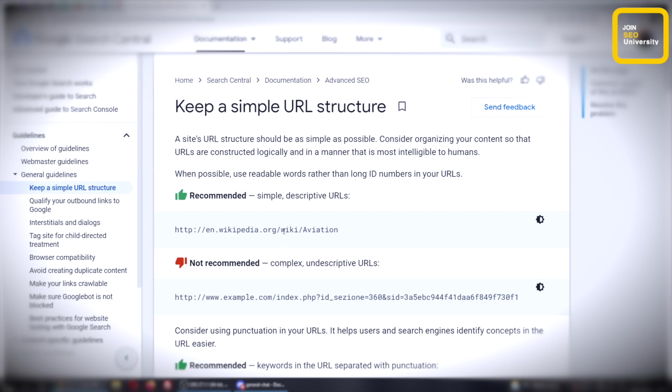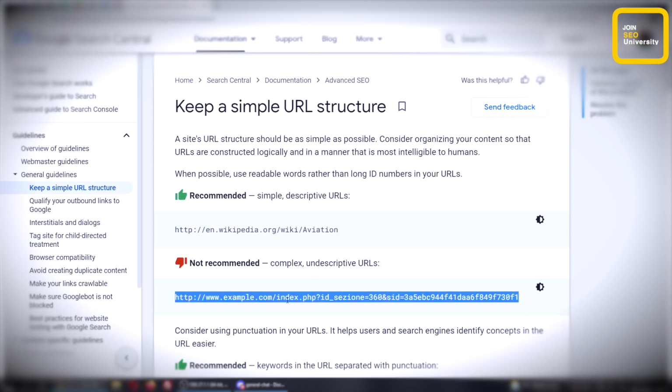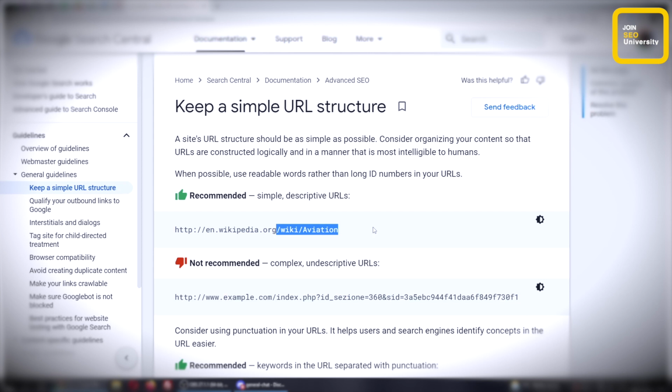However, you have to be very, very careful as to what you put in here. A simple structure is definitely better than this, but if you put the wrong keywords in here, you can really, really get into some trouble. So it's a qualified yes, a partial yes, that this is truth. You do want a simple descriptive URL, but make sure you have done scientific testing to find out what the right keywords are to put in here, and then put them and only them in here, or you will be in trouble. So that's the extra stuff that they're leaving out that makes this a very deceptive general guideline. Okay, let's look at the next one.